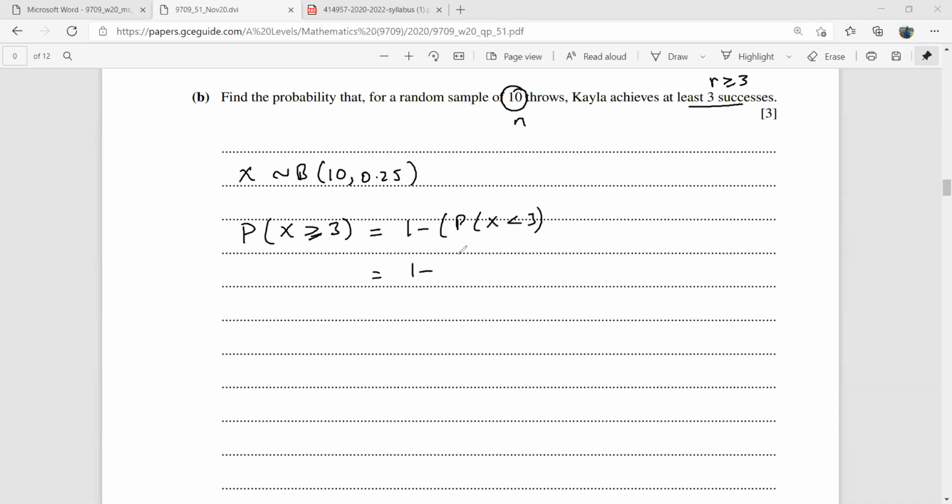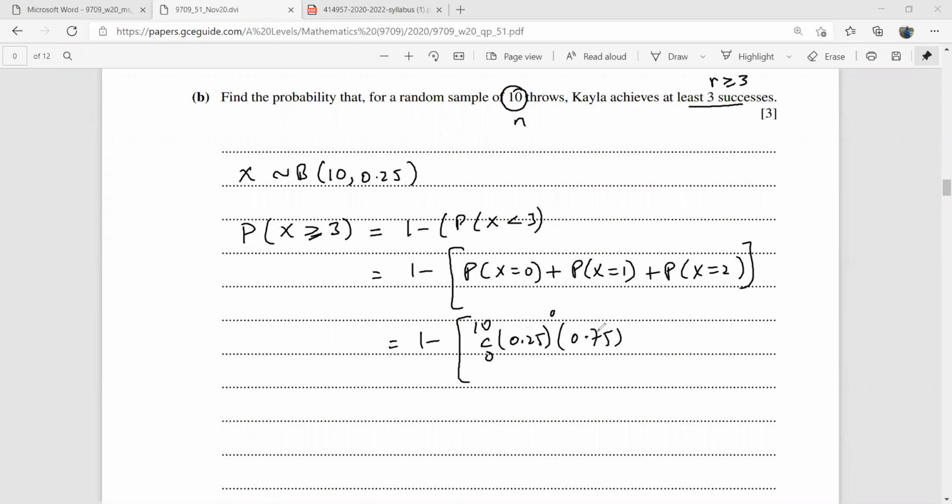So this is 1 minus the probability X equals 0 plus the probability X equals 1 plus the probability X equals 2. That is 1 minus [10C0 times 0.25 to the power 0 times 0.75 to the power 10, plus 10C1 times 0.25 to the power 1 times 0.75 to the power 9, plus 10C2 times 0.25 squared times 0.75 to the power 8].